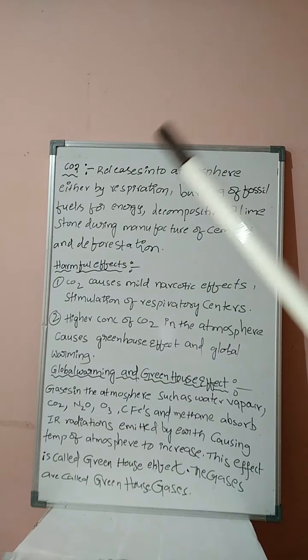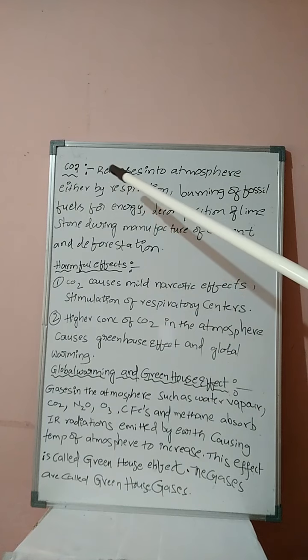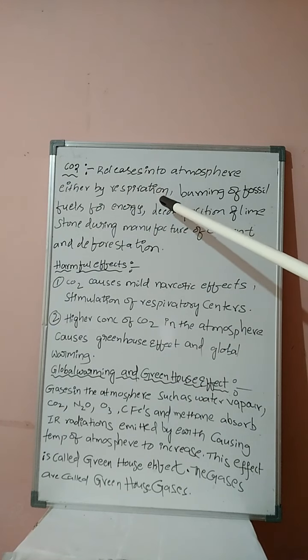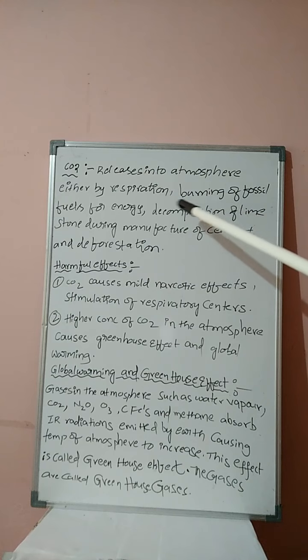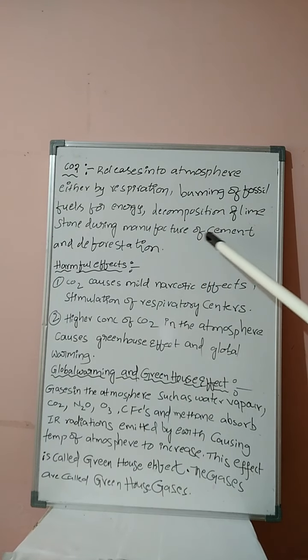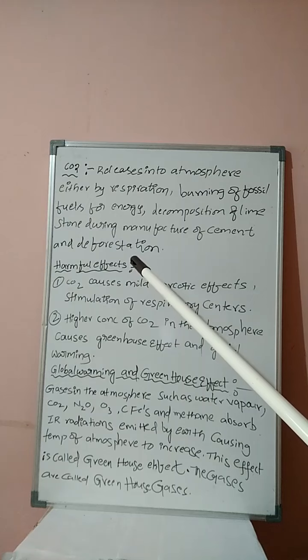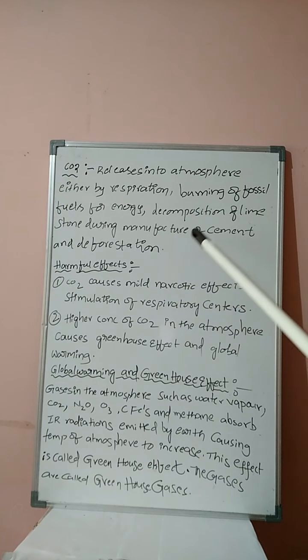Next, oxide, students, carbon dioxide. Carbon dioxide enters the atmosphere by the following methods. First one, students: it is released into the atmosphere either by respiration or burning of fossil fuels for energy, decomposition of limestone during manufacture of cement, and deforestation. You know, students, deforestation means cutting of trees. Carbon dioxide will be released into the atmosphere.